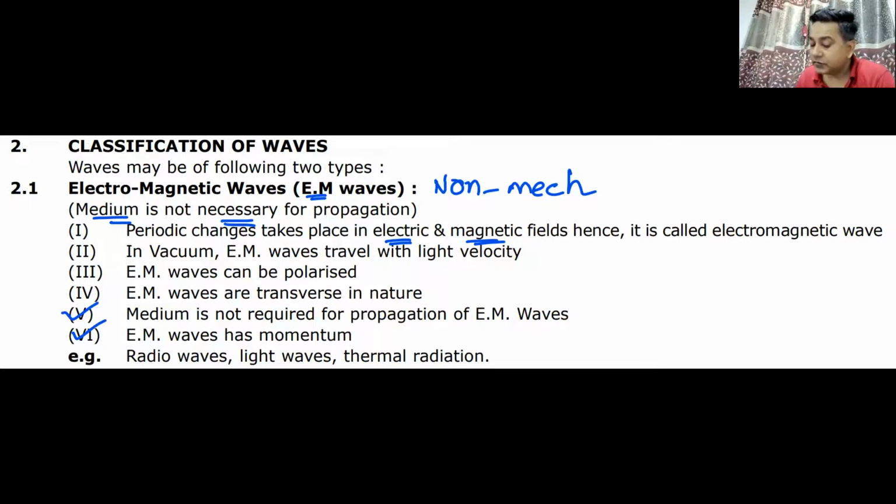For an electromagnetic wave, a medium is not required. EM waves are transverse in nature, so electric field and magnetic field are perpendicular. EM waves can be polarized. They travel with the speed of light. EM waves always travel with the speed of C. These are the important points that you must remember about EM waves. I'll give you a minute to note it down.